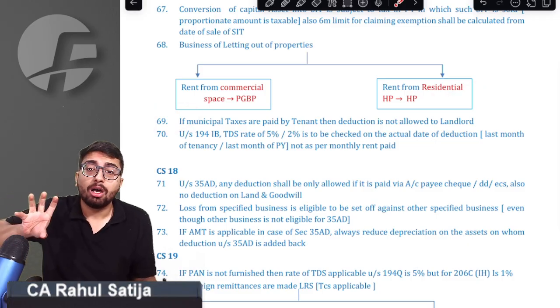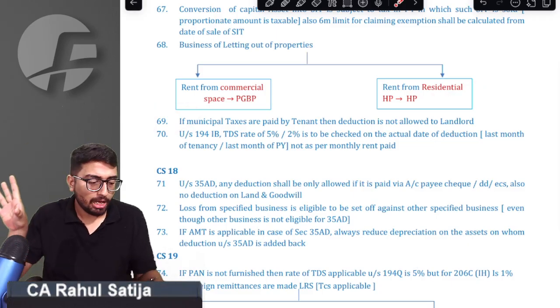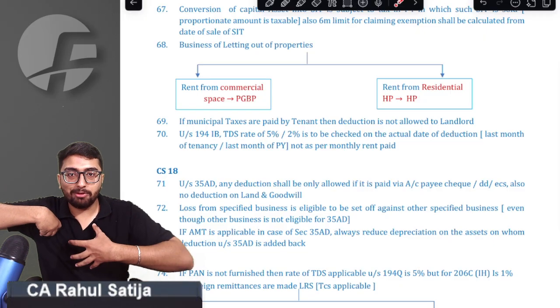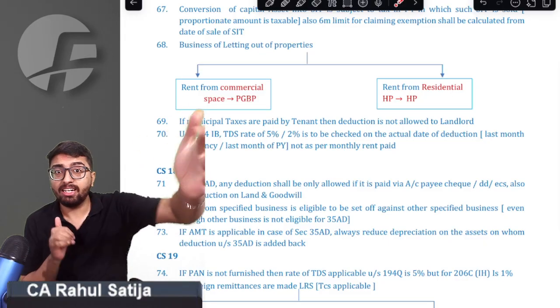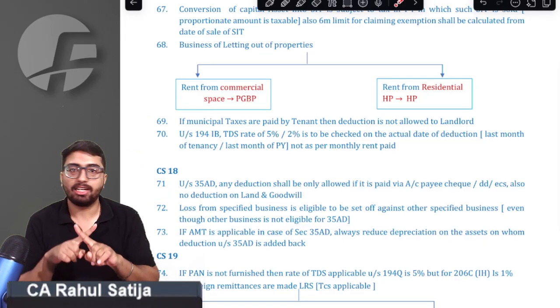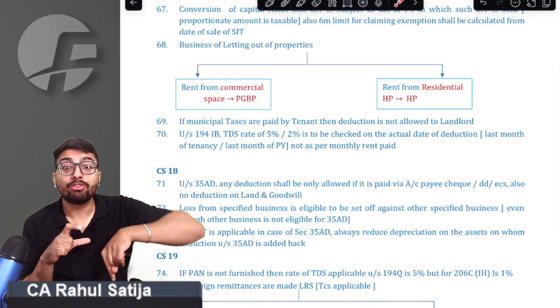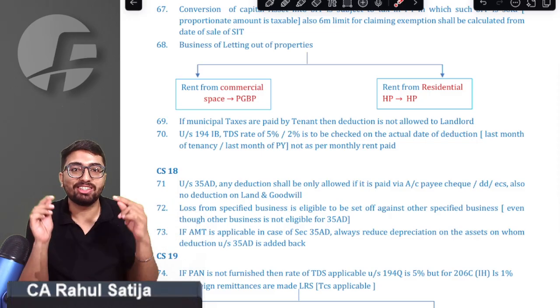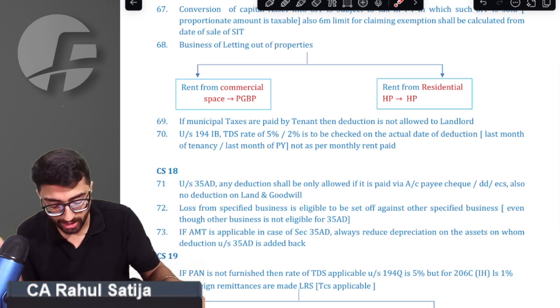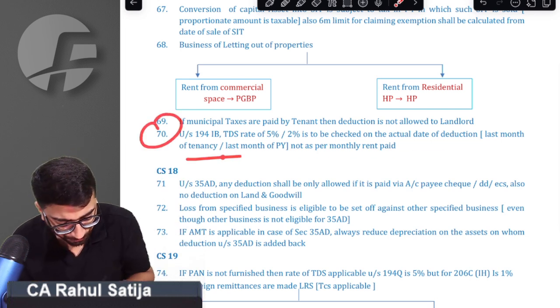Whenever you receive any kind of rent, whatever municipal taxes you have paid, you are allowed deduction on that. But what if the tenant pays the municipal taxes? The provision says deduction is not allowed on that. You have to pay the municipal taxes yourself to get the deduction. You are not allowed deduction on the taxes paid by the tenant. We are clear on that point also.